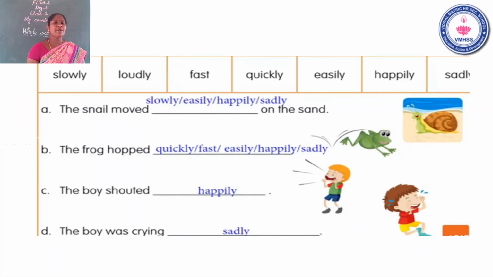The next question, number 2D. The boy was crying. Children, how was the boy crying? Happily or sadly? Very good. Sadly. The boy was crying sadly. Sadly. Okay, children, now I will give the time for you.